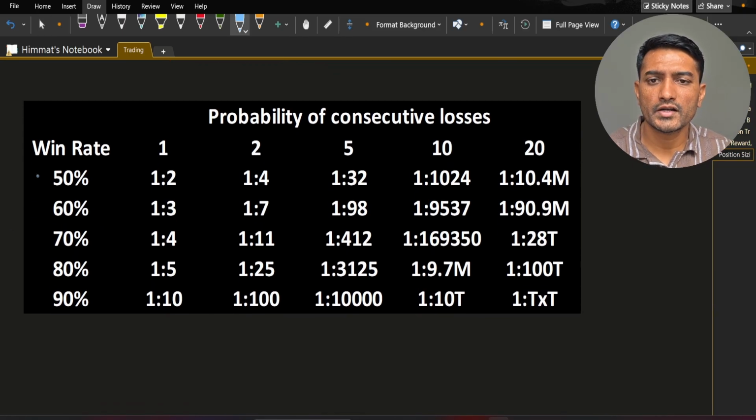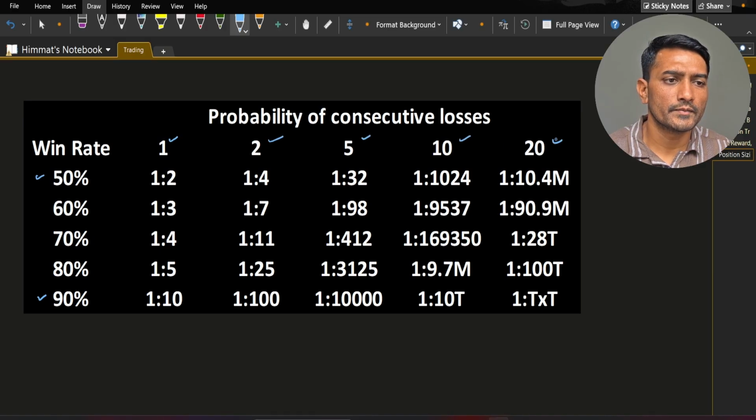Here we have win rate starting from 50% to 90% and the probability of consecutive losses for 1, 5, 10 and 20 losses. In our previous video, we already covered that we should have a win rate above 50% and risk reward should be 1:1.5 or 1:2.